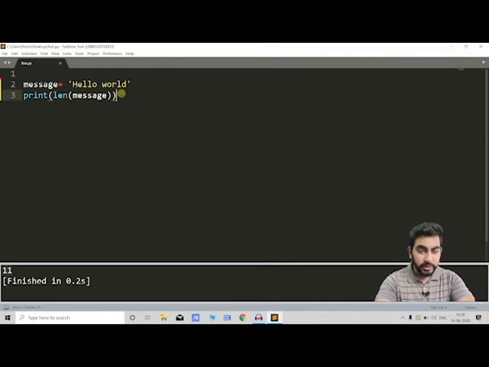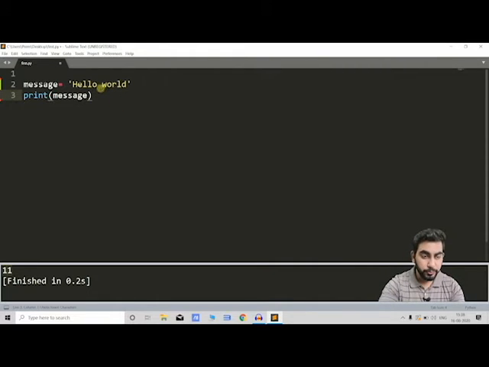Okay, and as I told you, we can also access individual characters of the string just by using square brackets in front of the variable, and we just need to pass the index of the character. Index starts from 0, like h stands for 0, then e is 1, and l is 2. So to access h we need to pass 0, and if we run it then it will show h.